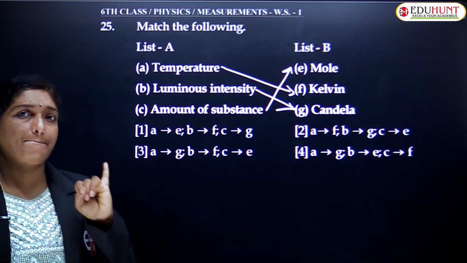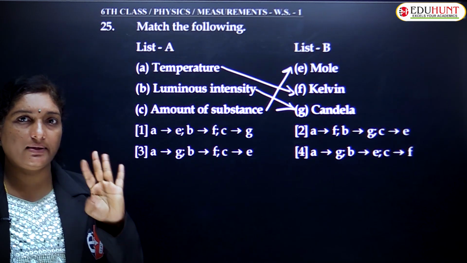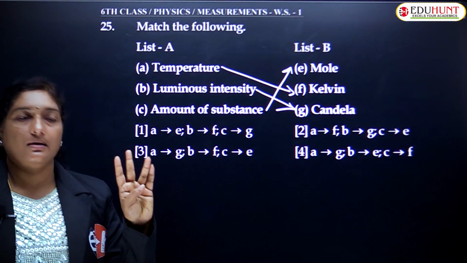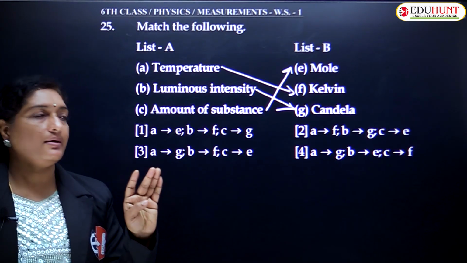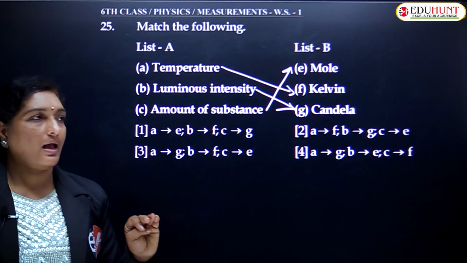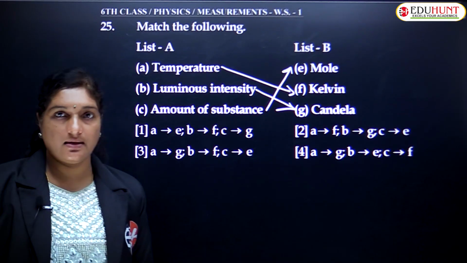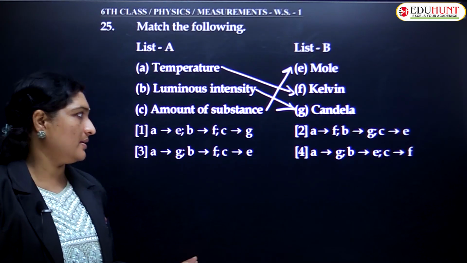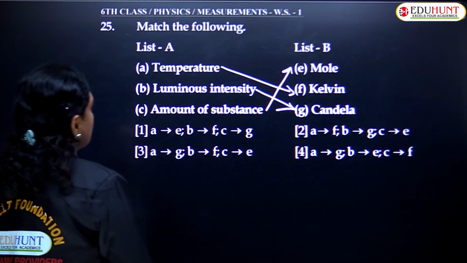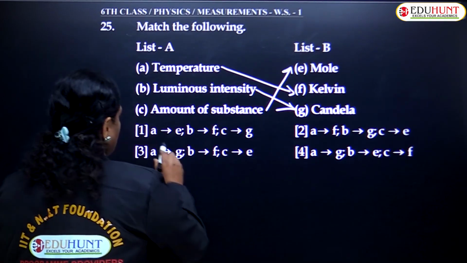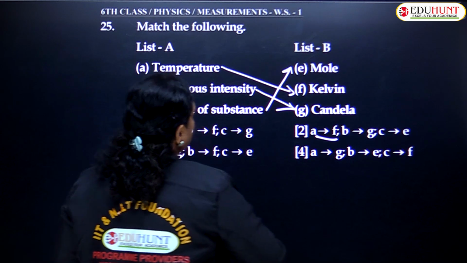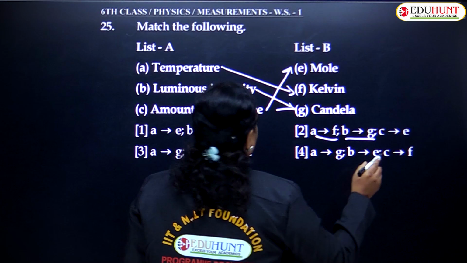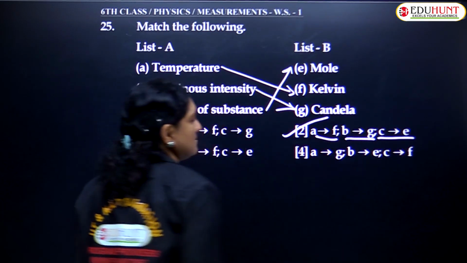Let me repeat once again. Mass, length, time, temperature. Mass is measured in kilogram, length in meters, temperature in kelvins and electric current in amperes. Apart from that, time is measured in seconds, amount of substance in moles and luminous intensity in candela. 7. Okay. So which one is true? A stands for A to F. Where is A to F? Yes, here it is. Next one, B to G. And finally, amount of substance is E, CE. So your correct answer is 2.